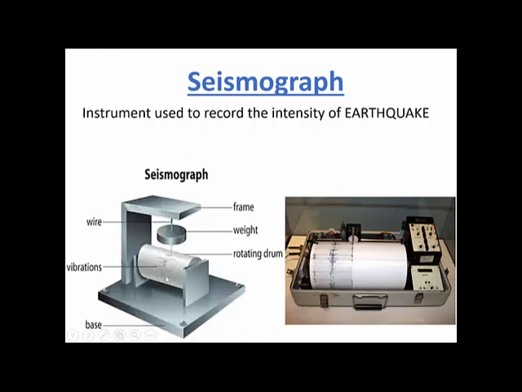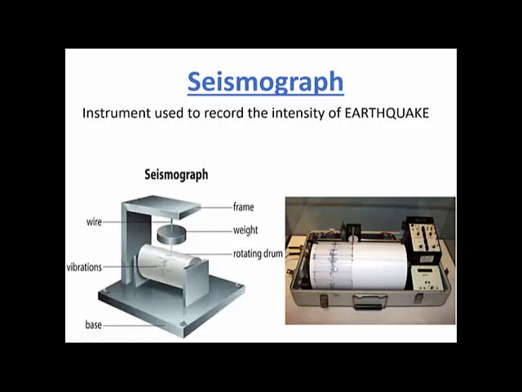The cylinder is actually rotating, and over this cylinder you have a graph. So when the earthquake occurs, the needle will start moving, will start shaking. This needle will be making some kind of zigzag markings on this graph, which will be studied later. So this scale is called the Richter scale.